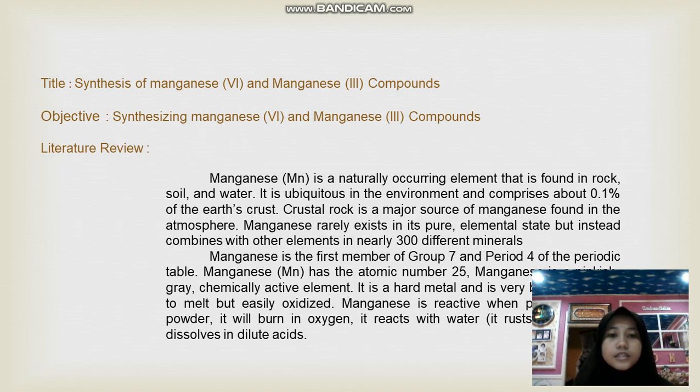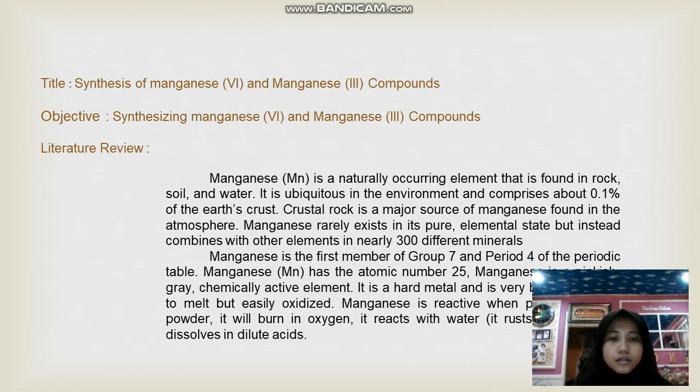Literature review. Manganese is a naturally occurring element that is found in rock, soil, and water. It is ubiquitous in the environment and comprises about 0.1% of the Earth's crust. Crustal rock is a major source of manganese found in the atmosphere. Manganese rarely exists in its pure element state but instead combines with other elements in nearly 300 different minerals.